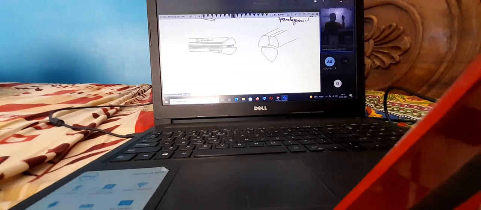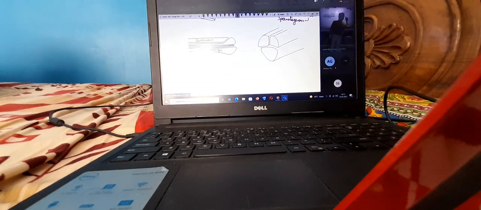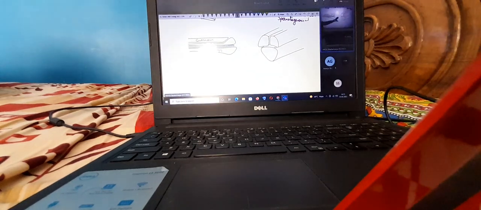This is going to be two separate muscles and this is going to be another one. So this is how it looks; from the front you can see paired and unpaired, but from the side you will not.